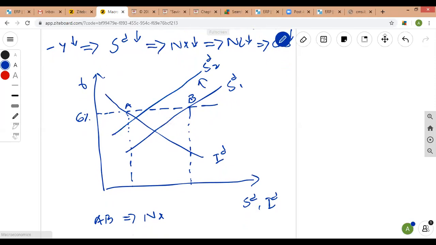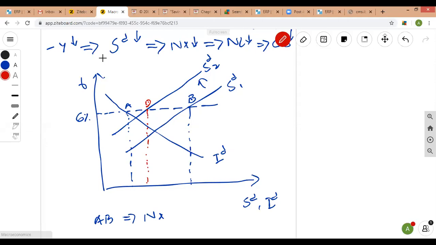So you can see that earlier the gap was AB. Now, after the shock, savings declined, so the gap has declined from AB to, let's say, AD.